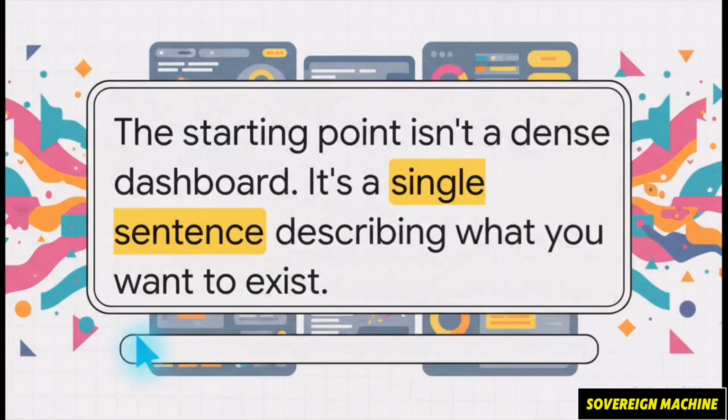So when you start, you're not looking at some complex dashboard or project setup wizard. Nope, it's just a single input field. You describe what you want in plain English. Something like, I want an AI agent that keeps track of people I meet at work and helps me follow up with them automatically. That's it. That one sentence is basically your first commit and your deployment script, all rolled into one.